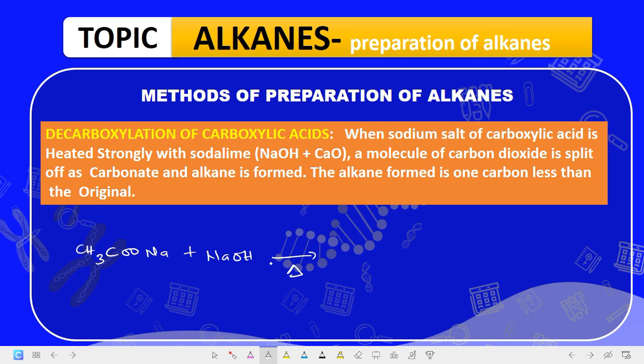An alkane, in such a way that a molecule of carbon dioxide is split off as carbonate and the alkane is formed. The alkane formed has one carbon less than the original.